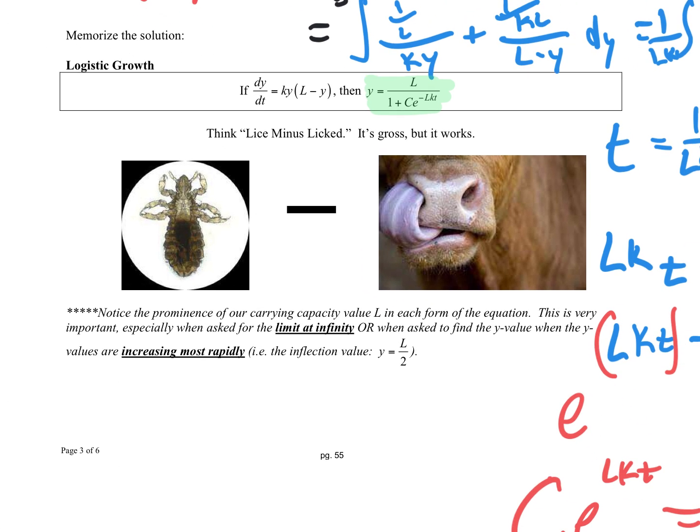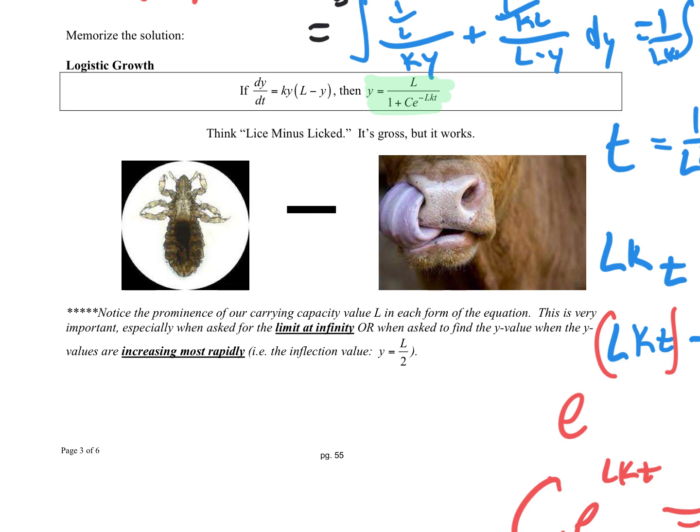So notice that the carrying capacity L is that top part in that fraction, and it's also part of the exponent. This is important because that's the limit as it goes to infinity. As t goes to infinity, e to the negative infinity, negative million, negative billion, negative trillion, is very small. So as t blows up, this e part goes away. It becomes 0, and this bottom is just 1. And we're just left with L. So that's kind of useful to know.